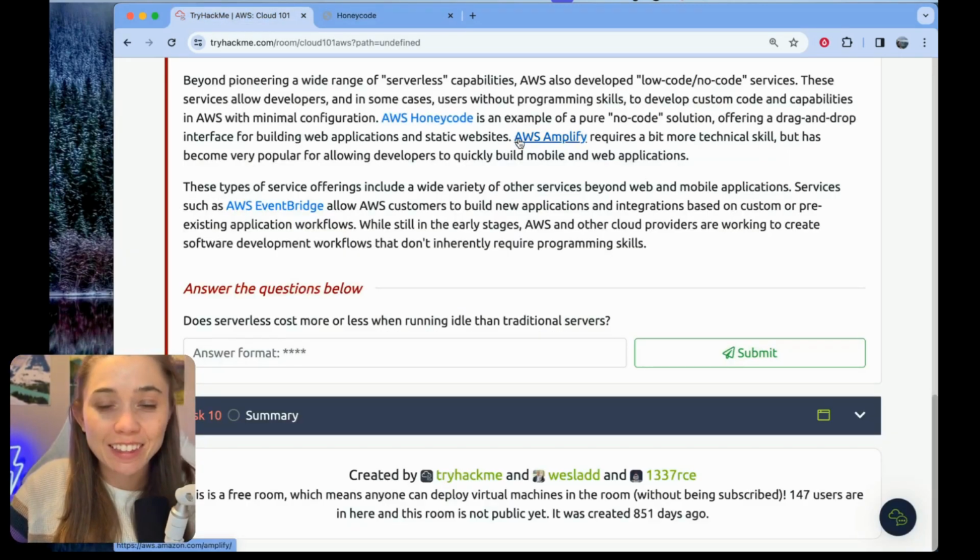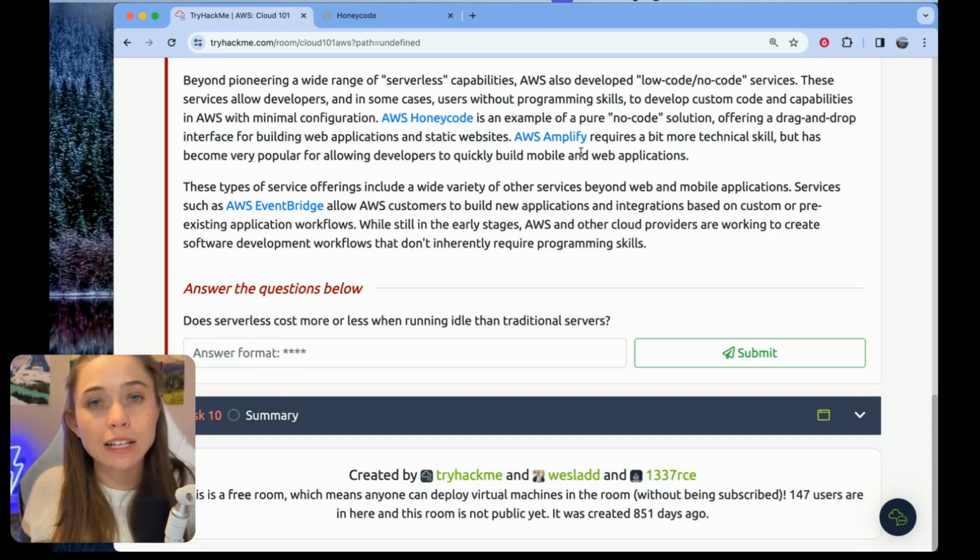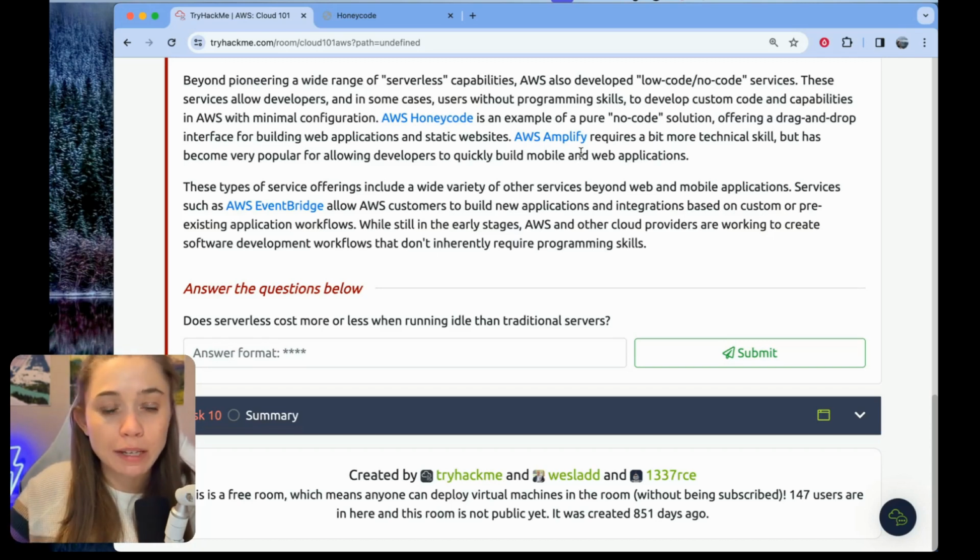And then the other example here is AWS Amplify, which I have used before. And Amplify, I would say, is more of an example of a low-code solution. You are going to need to have some technical know-how, but Amplify abstracts away some of the technical details of building out a backend for an application. So it helps you build out your application backend, things like your database, using AWS services, but without you having to do all the implementation yourself. That's what Amplify is about, if I recall correctly. So Honeycode was their example of no code, Amplify was their example of a low code solution. The point being some of the technical implementation is abstracted away.